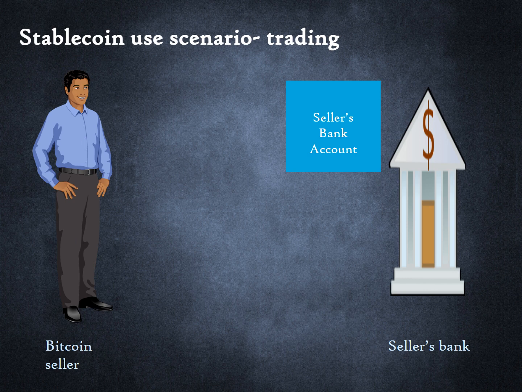Now, we can see this from the perspective of Bob. Bob is anxious to get his fiat money because he is planning to buy a car that day. But the exchange does not allow him to transfer cash to his checking account till cash is received from Alice.